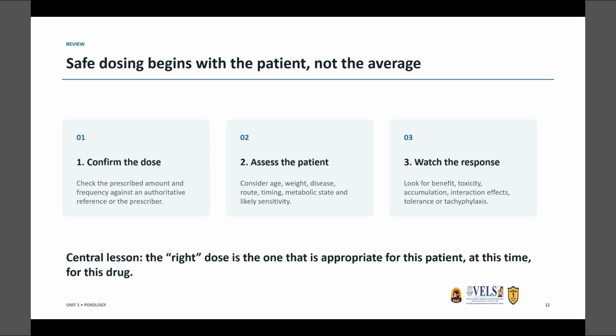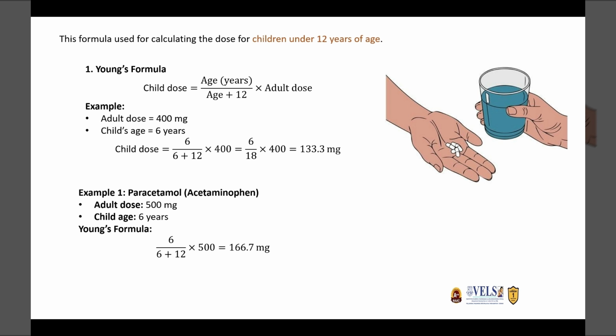So safe dosing begins with the patient, not the average. We need to confirm the dose and check the prescribed amount and frequency against the authoritative reference of the prescriber. Assess the patient. Consider the age, weight, disease condition, route of administration, timing, metabolic state, and likely sensitivity. Then watch the response. Look for the benefit without any toxicity and without any accumulation. So we have to administer the dose.